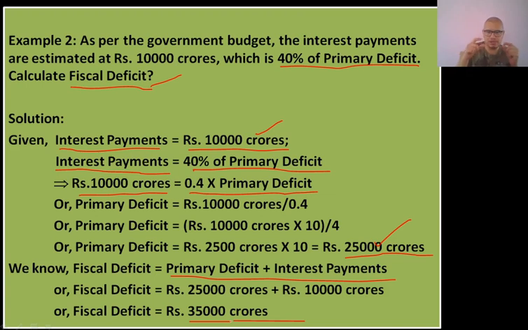So you have to first understand the question properly. Don't get panicked by seeing percentages over here in the question. Just try to arrange it in terms of an equation like this, which we have done over here. Here you see from the information itself, you have found that the interest payments are estimated at 10,000 crores, which is 40% of primary deficit. So interest payment is 40% of primary deficit. It is given over here in the question itself. So you have to understand the question properly. You have to read questions more than one time so that you understand what is being asked in the question.